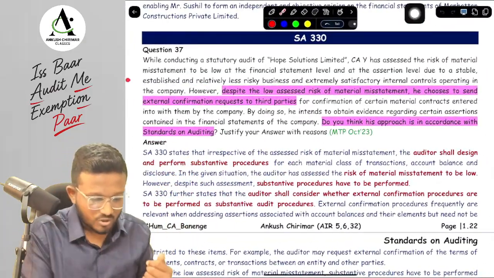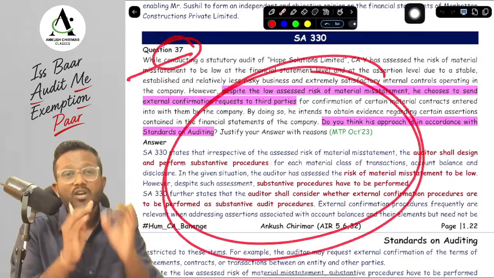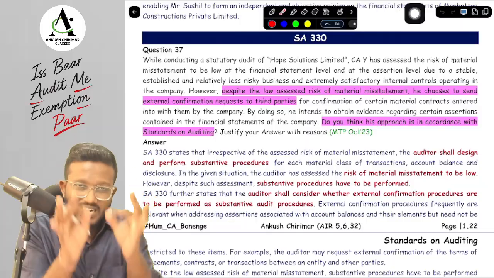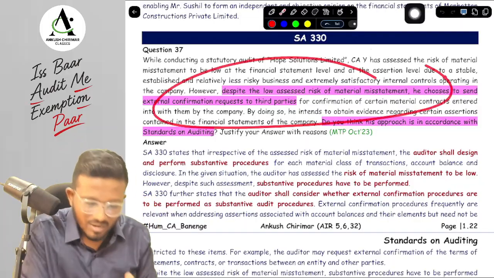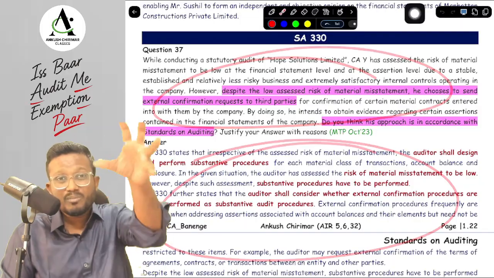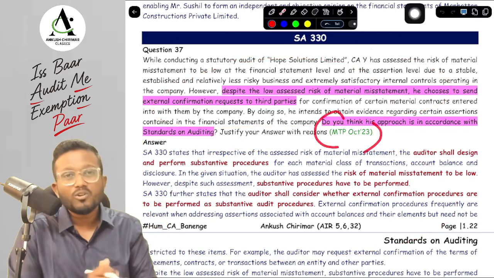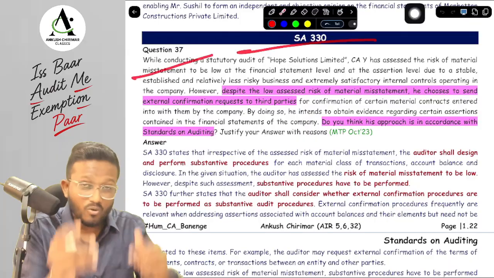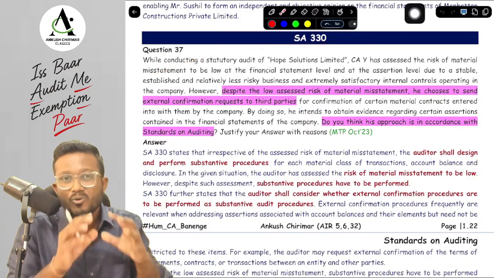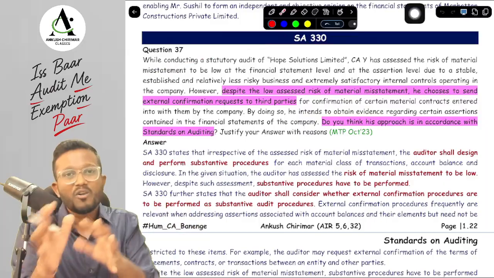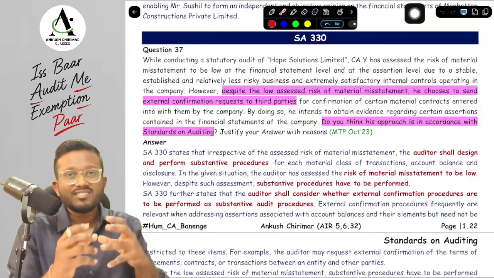Now let's discuss question number 37. This is your question bank. The way you are seeing the question bank, the same way you will get it in the printed version as well. The questions will be highlighted, the answers will be highlighted, it will be fully color coded, the source will also be highlighted, and we are going sequence-wise, chapter-wise in your question bank, so that you are able to do the concept along with the question. Yes sir. Okay, so let's discuss the particular question.